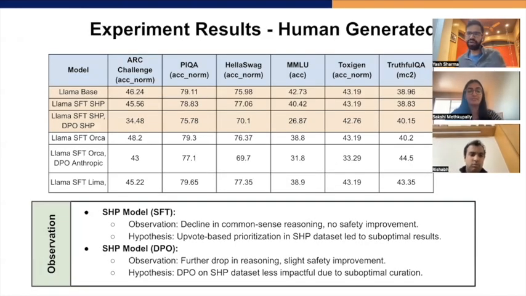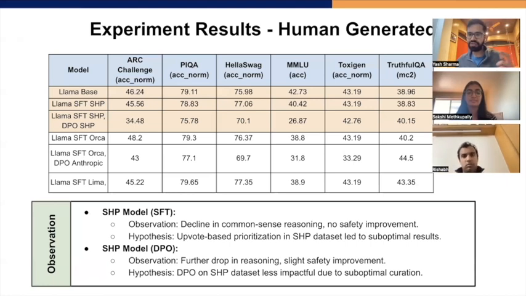So basically, we have two types of datasets. One is human generated, the other is LLM generated, and we are doing two steps of fine tuning. One is SFT, supervised fine tuning, followed by DPO fine tuning. So in this slide, we are going through SFT and DPO fine tuning when done on a human generated dataset, which is SHP.